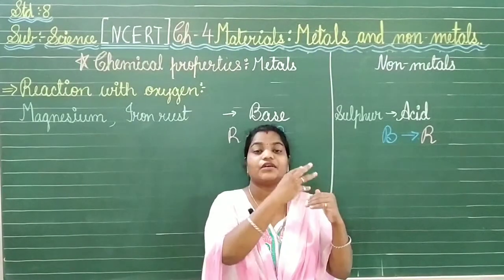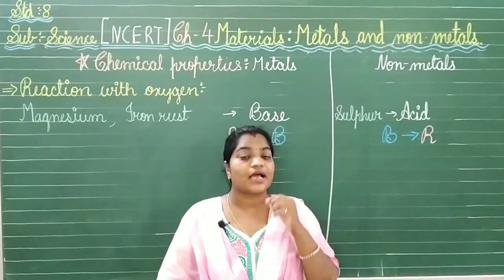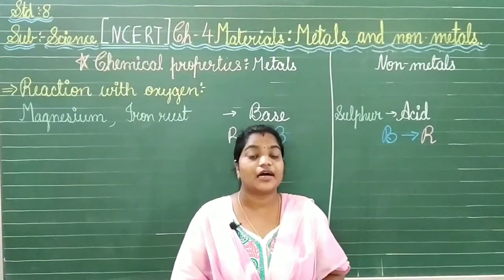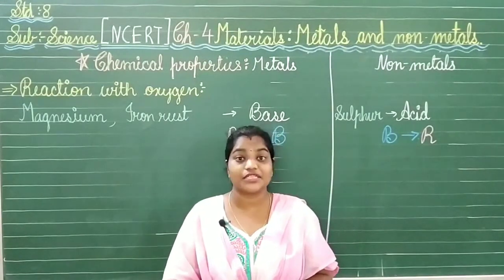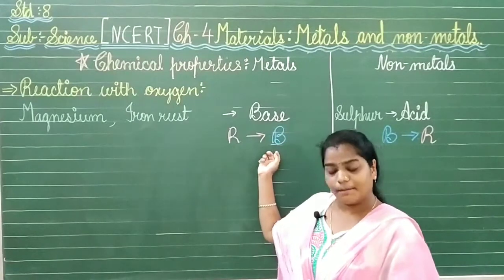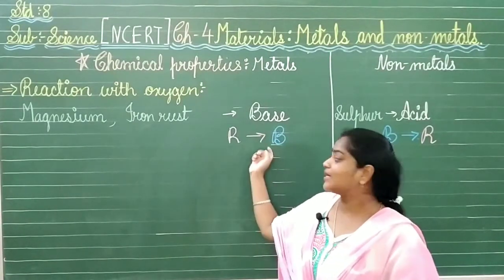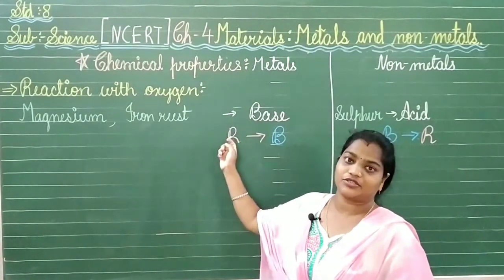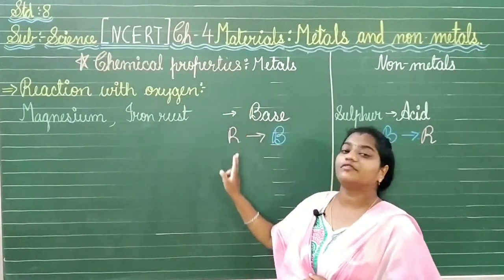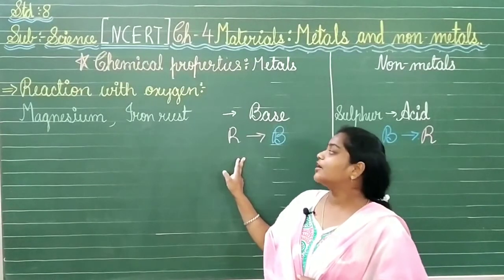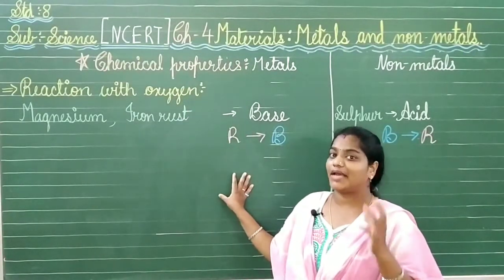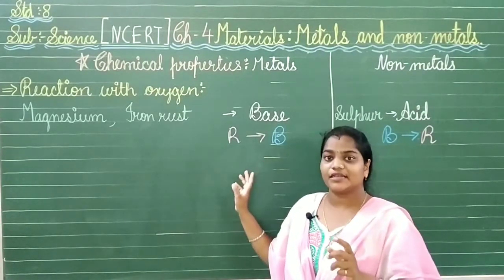It has resulted in the rust. So we have to just take the rust of the iron, add it to the water and then add the litmus paper on it. Again we will find the same result. Meaning what? We will find that red litmus will be converting into blue litmus, which shows that it is basic in nature. So we can say that the metals will be showing the reaction with the litmus paper when we are reacting them with the oxygen. So the oxides of the metal are basic in nature.